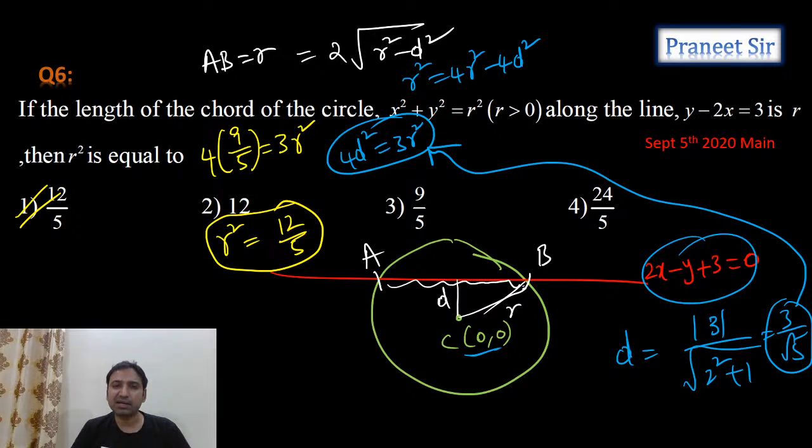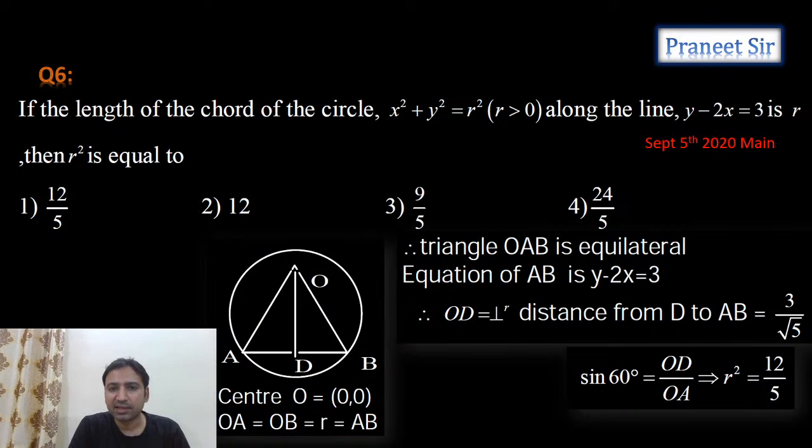Length of the chord formula is 2 times square root of r square minus d square, guys. By using this formula, we equate it to r. Then distance d we calculated and substituted, and r square equals 12 by 5. First option is the answer. Yeah, next question.